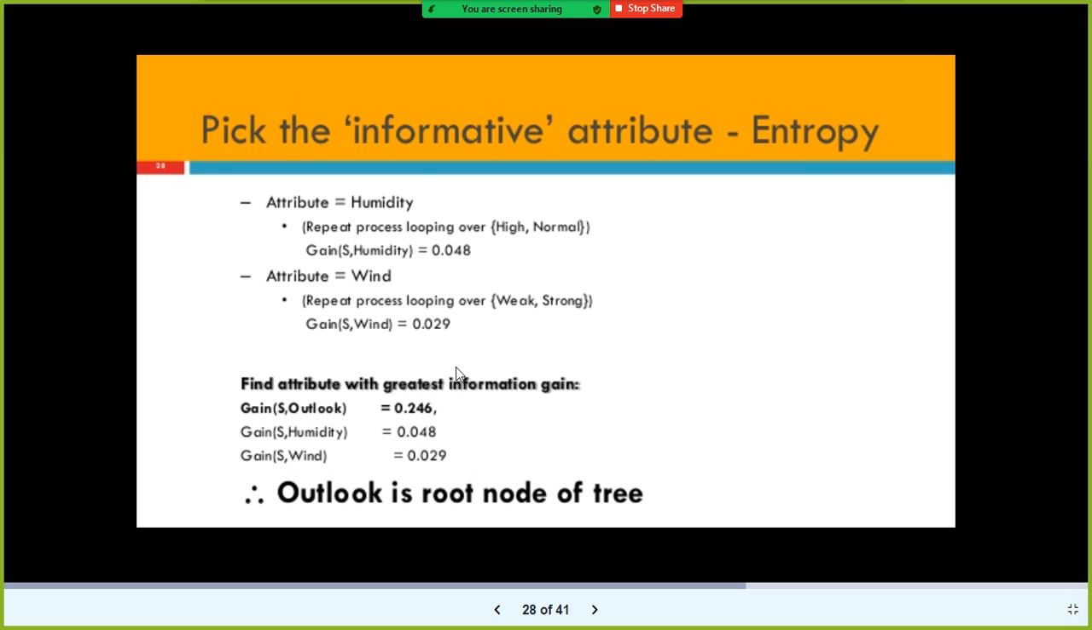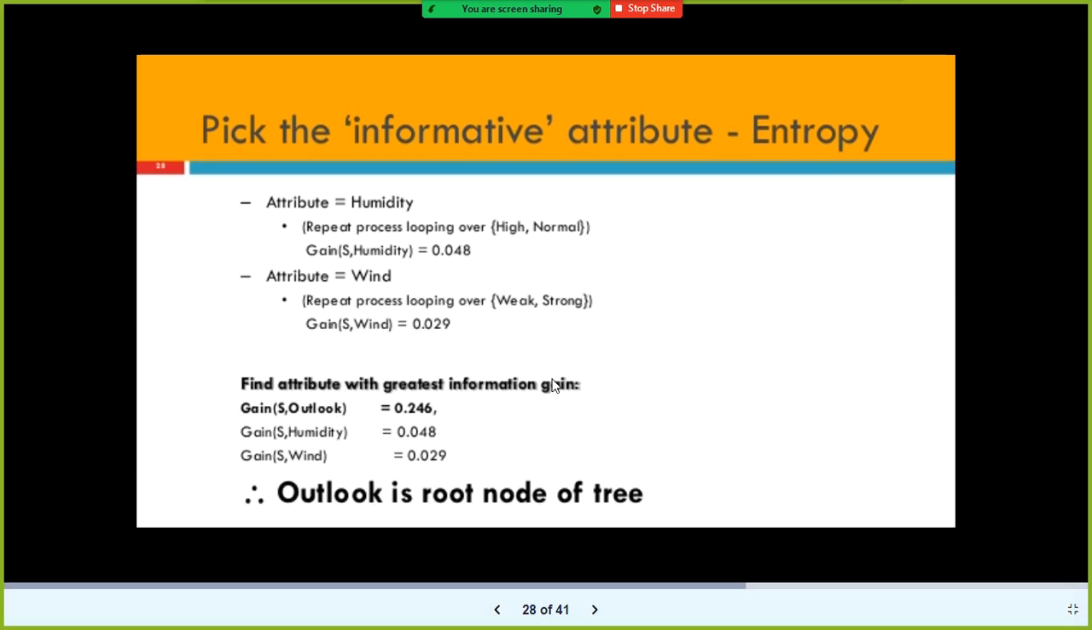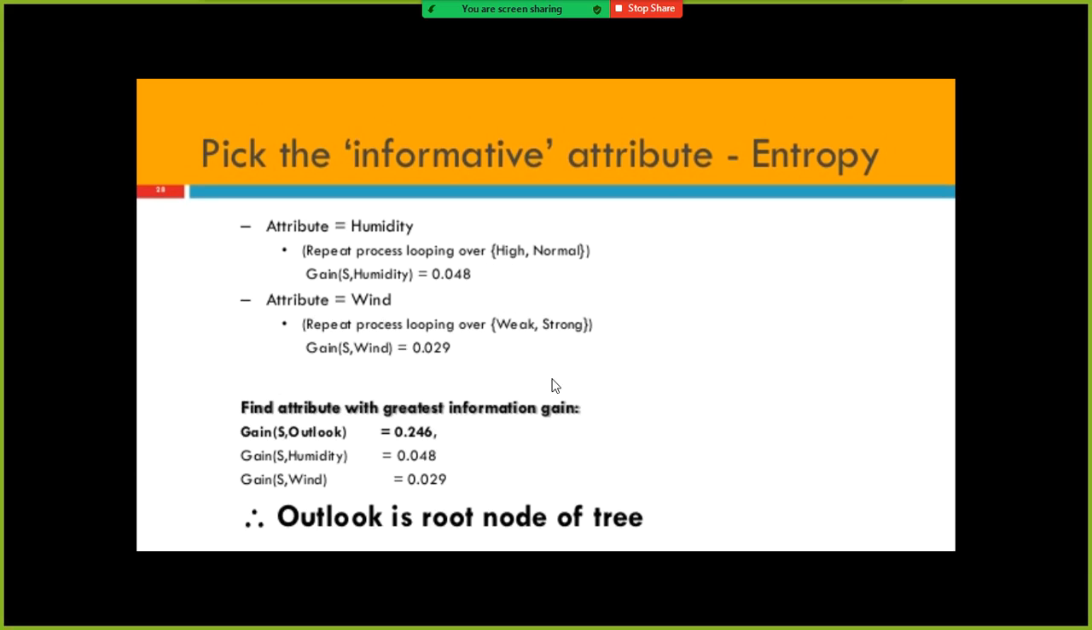Now of these three values, which one is bigger? This one. Since the information gain value is very high compared to the other two independent variables, especially for Outlook, hence this variable is considered as the root node. Now we understood, I hope you understood, how the root node variable is determined.